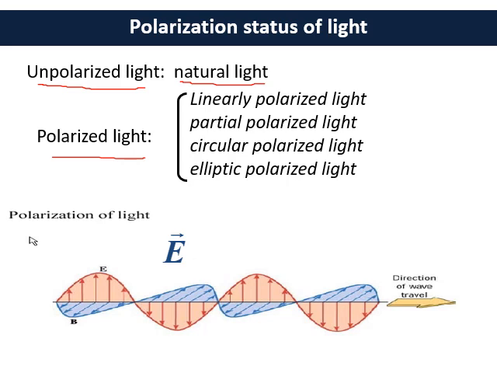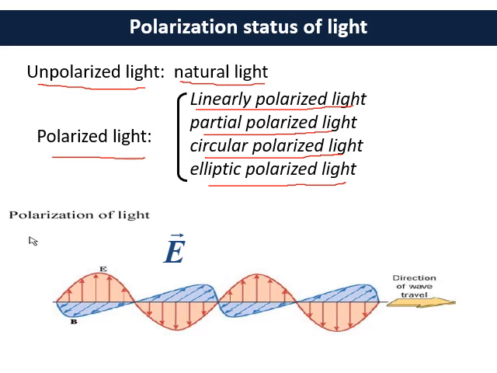While polarized light is divided into four different categories. One is linearly polarized light, second is partially polarized light, third is circularly polarized light, and fourth is elliptically polarized light. We will go through all these four types of polarized light one by one.